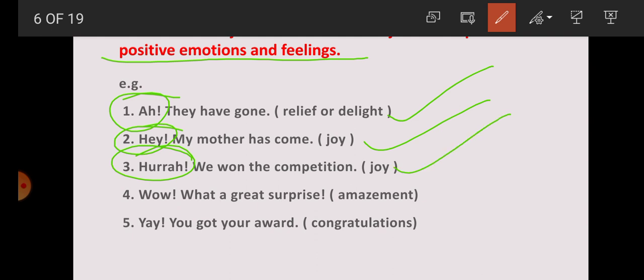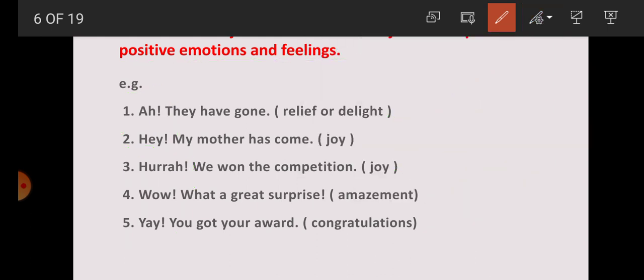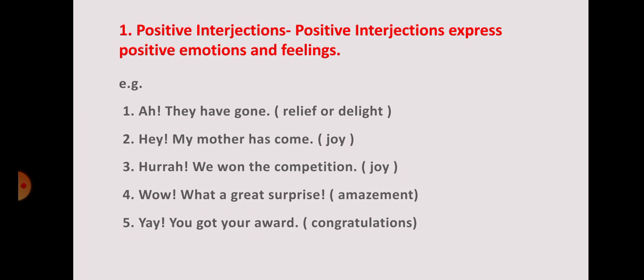"Wow, what a great surprise." So wow expresses positive emotion, that is amazement. "Hey, you got your award." So hey, yay expresses a positive emotion, that is congratulations. So students, we have got here that positive interjections express positive emotions and feelings.